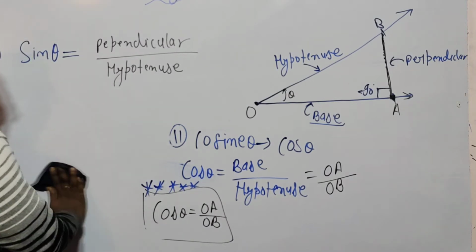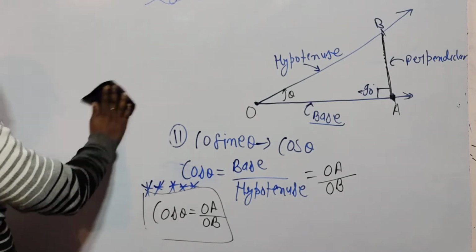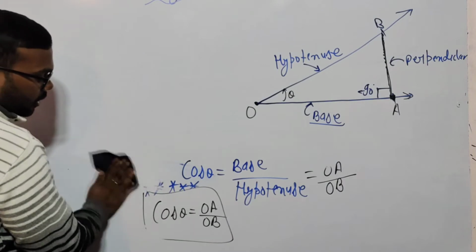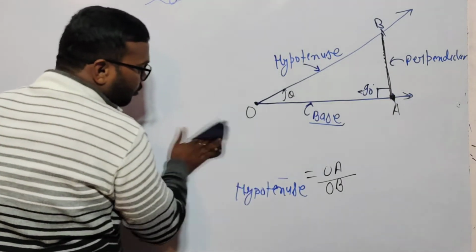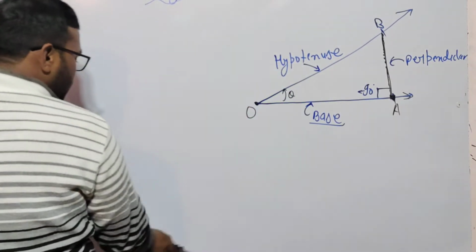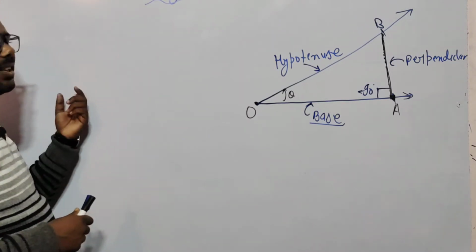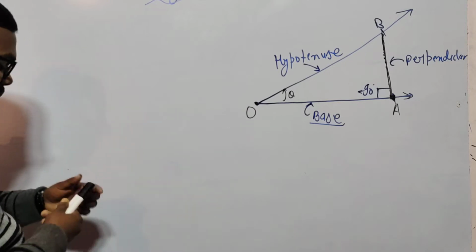So now the third one is very, very important. Tangent. The name is tangent in full, and in trigonometry all ratios are called by their short names except sin theta, because sin is already a three-letter word, that's why we use it directly.